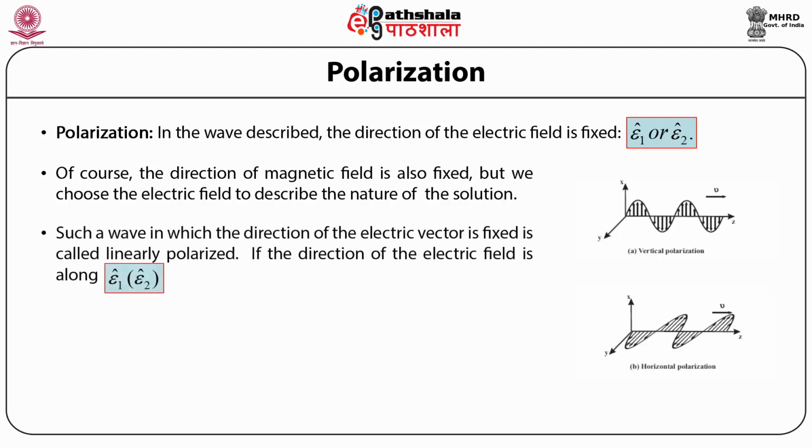So, a wave in which the direction of the electric vector is fixed is called a linearly polarized electromagnetic wave. Now, if the direction of the electric field is along epsilon subscript 1 cap or epsilon subscript 2 cap, then the wave is said to be polarized along epsilon subscript 1 cap or epsilon subscript 2 cap respectively.